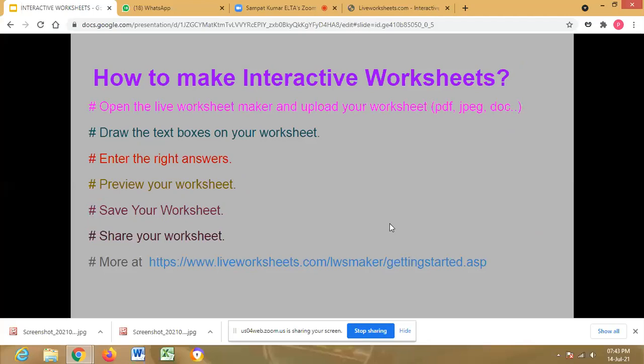Then we can preview our worksheet to see whether it is properly completed or not. Thereafter we can save our worksheet. Once it is saved, we can share our worksheet with our students and the teachers also. So this is how to make a fill in the blanks worksheet.